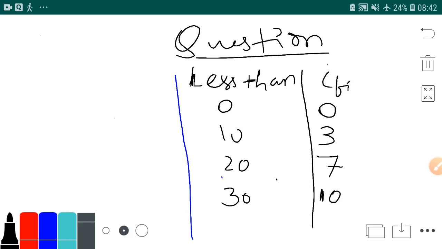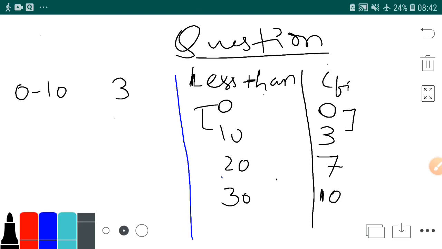I have taught you from classes to less than. They will give you less than and ask for classes, so they'll make you find the reverse. Can we find the reverse? Obviously yes. For the class 0 to 10, the frequency will be 3 minus 0, that is 3.